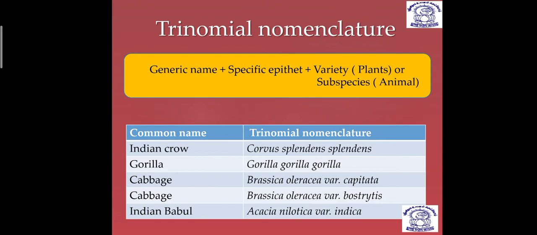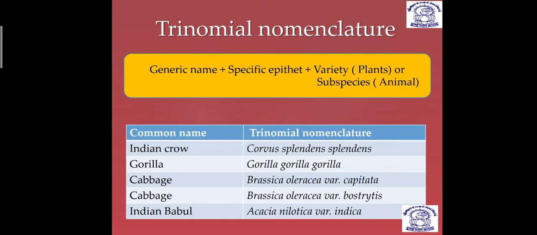Brassica oleracea is the scientific name of cabbage, but the variety is given as var. and a dot. For a plant we have to write var. and then capitata. Then cauliflower, they have written cabbage, but actually this is cauliflower, and its scientific name is Brassica oleracea botrytis. Then Indian babool is Acacia nilotica variety indica. So if it is a plant we have to write var. before the variety, but in the case of animals the subspecies can be written directly after the specific epithet, and that is the three-word naming system.